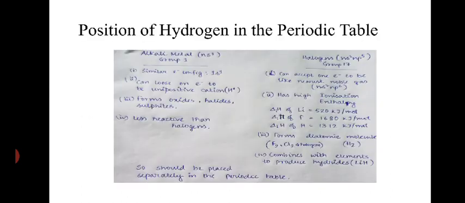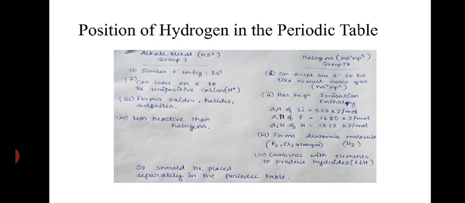Next, the position of hydrogen in the periodic table. The position of hydrogen in the periodic table is highly controversial from the beginning. That's why Mendeleev called hydrogen the naughty element, because hydrogen has some resemblance with alkali metals of group 1 of the periodic table, and it has some similarity also with halogens of group 17 of the periodic table.